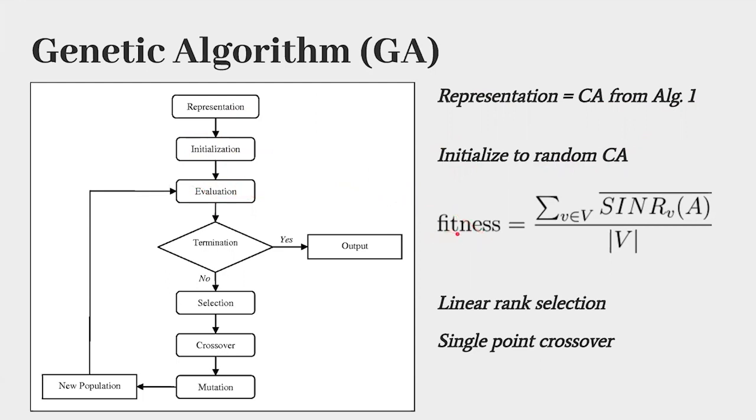In genetic algorithm, we seek the individual with the highest fitness, and so we've used the average of the SINR, not the inverse as for simulated annealing. And then while the genetic algorithm is still iterating through generations, we perform selection, and we have chosen linear rank selection. We perform single point crossover, mutation, and then find a new population.